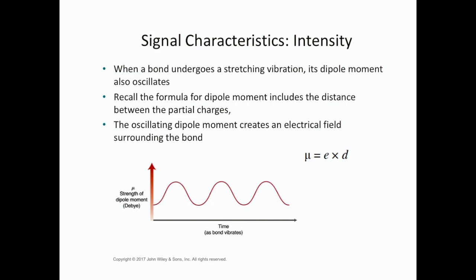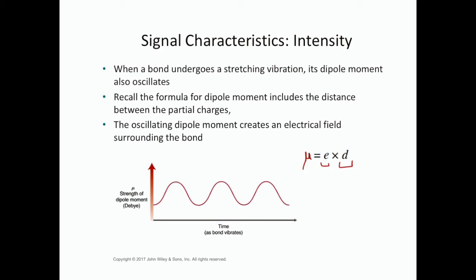One of those is that the dipole moment oscillates, it changes when a bond undergoes a stretching vibration. Recall that the formula for a dipole moment, which you may have learned in Gen Chem, is the charge times the distance between the charges.